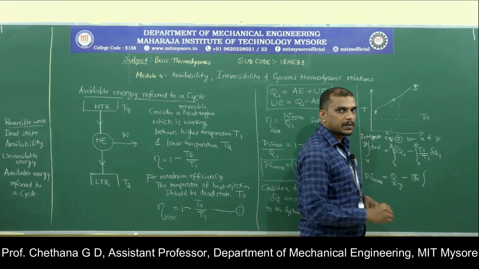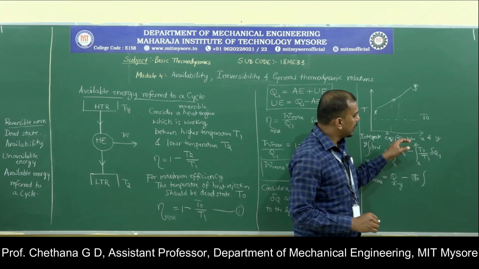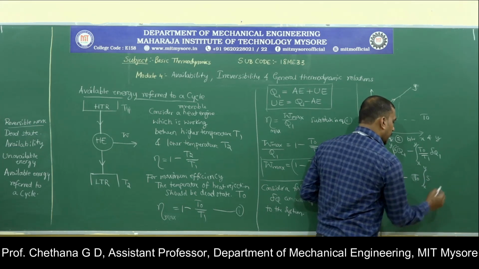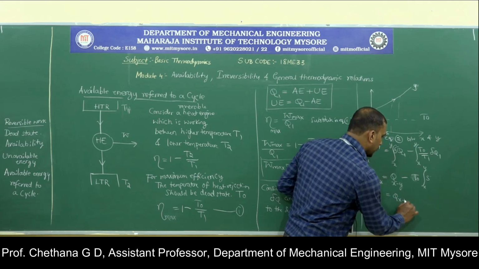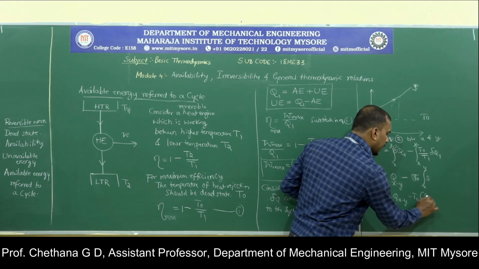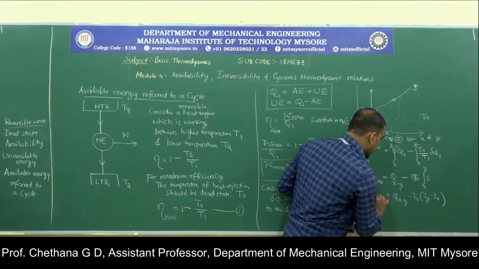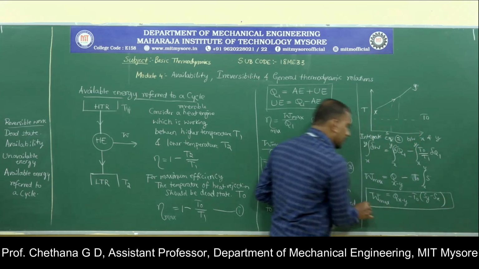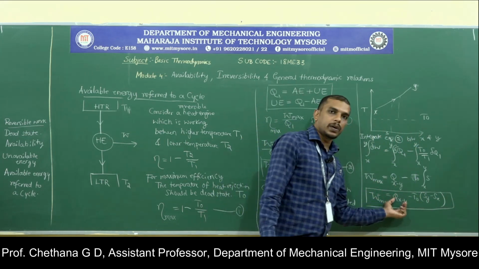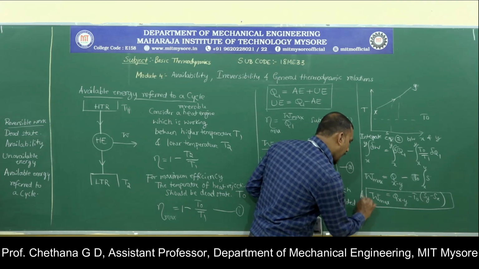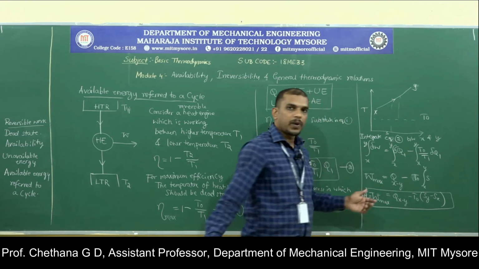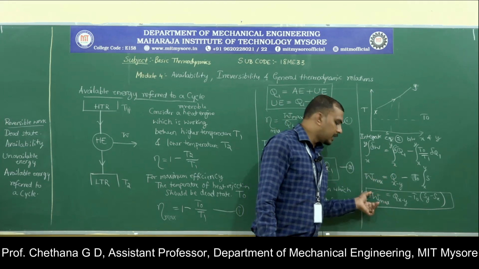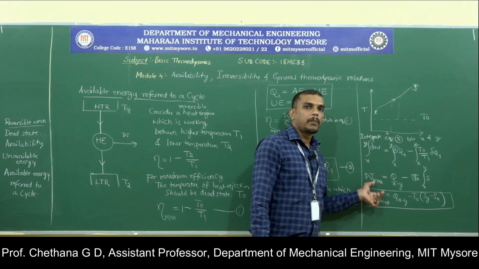Delta Q by T is nothing but the entropy S. So if you substitute the entropy here and integrate it between X and Y, what you will have is Qxy minus T naught into Sy minus Sx. This is the maximum work which you can generate for a given Qxy, or you can also say it is the available energy. Remember, we have calculated this available energy considering the final state as the dead state. So this is nothing but the available energy or maximum work.